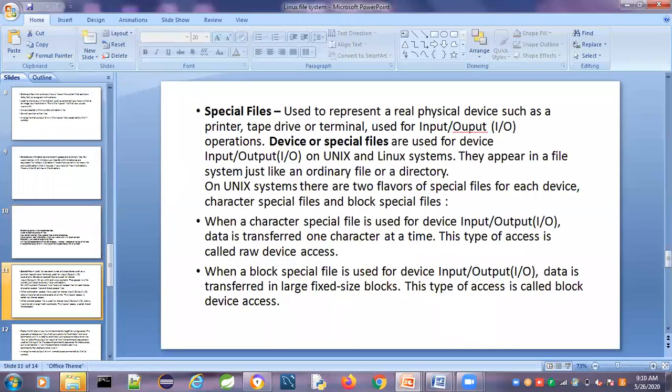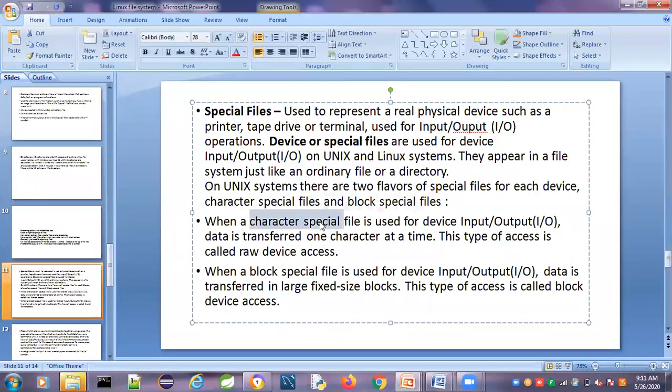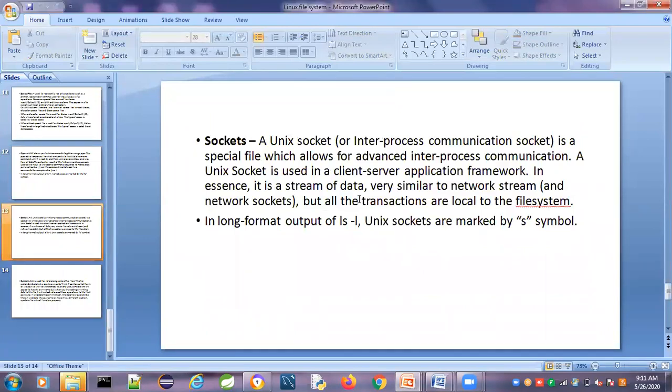Special files. The special files are nothing but device related files. We discussed that for the mouse, the printer, and all the devices, there are related special files. There are two types of special files: character special files and block special files. But we never work on these files. We work only on files and directories, so there is no need to bother about the special files. But remember that there are different types of files: ordinary files, directory files, and special files related to devices. Sockets are also there, and we are not bothering about the socket files.